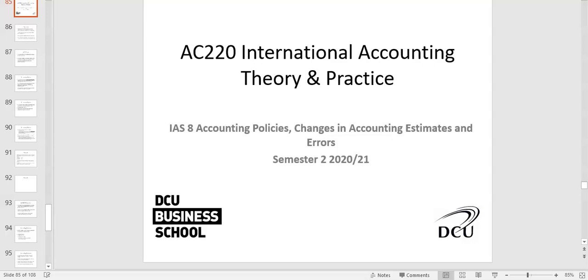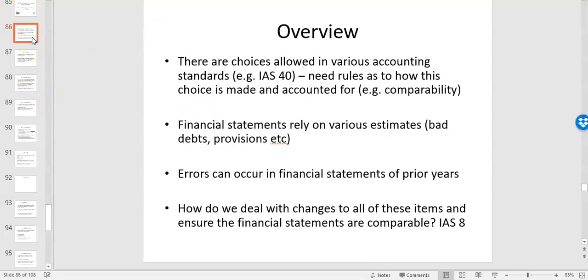In this recording we're going to take a look at another key accounting standard, which is IAS 8. This covered accounting policies, changes in accounting estimates, and errors in the financial statements as well. So it's a key standard, one of the earlier ones, IAS 8, the lower number, and it's quite important in terms of linking it to the overall financial statements and of course the choice of accounting policy and the presentation of financial statements. So there are choices allowed in various accounting standards.